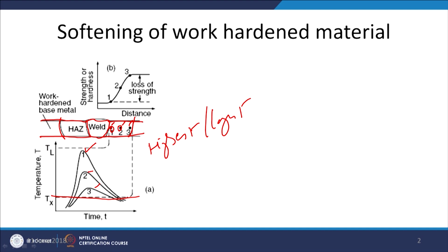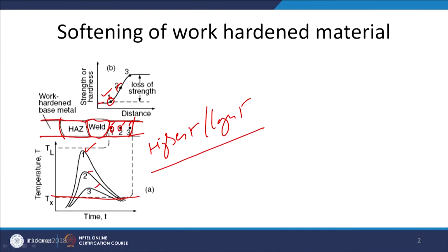As an effect, the point which experiences the highest temperature for a longer period will experience greater recrystallization as well as greater grain growth, and will be in the completely annealed state. The locations away from the fusion boundary, which experience a temperature above the recrystallization temperature for a shorter period, will experience partial recrystallization, and that is why the hardness or strength will be somewhat more.